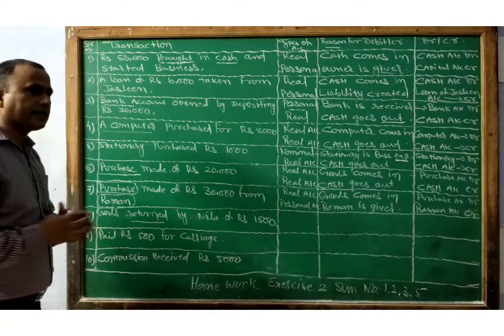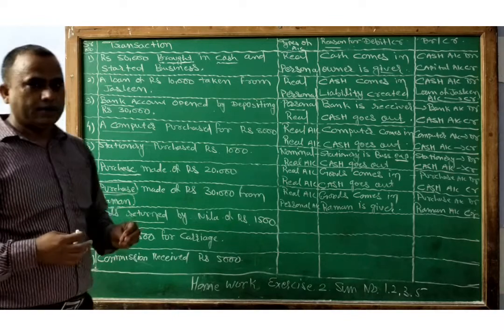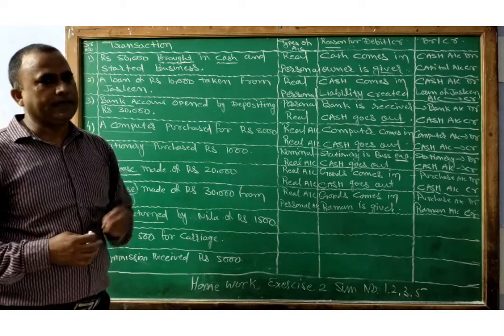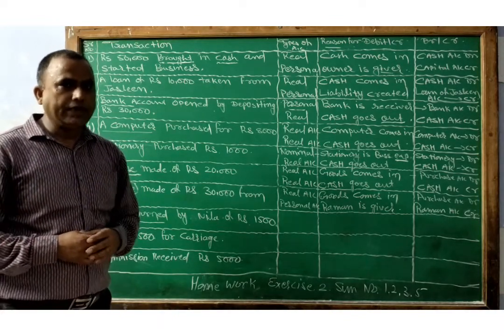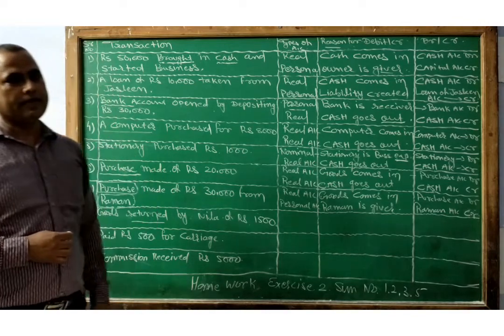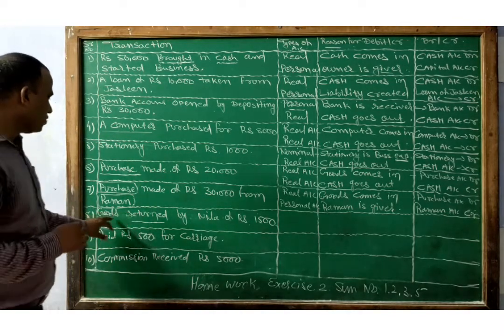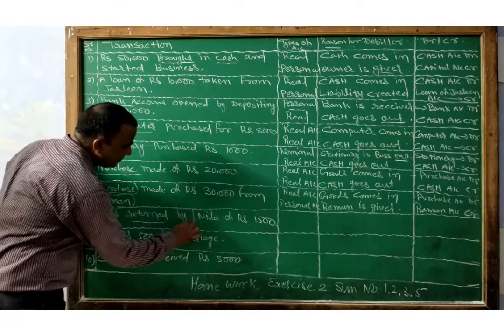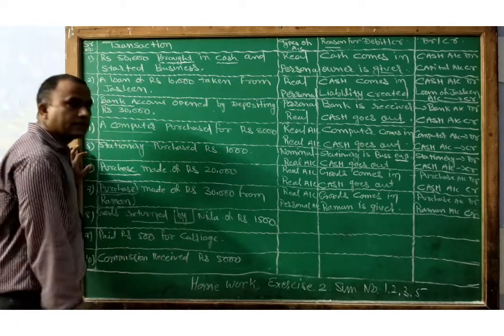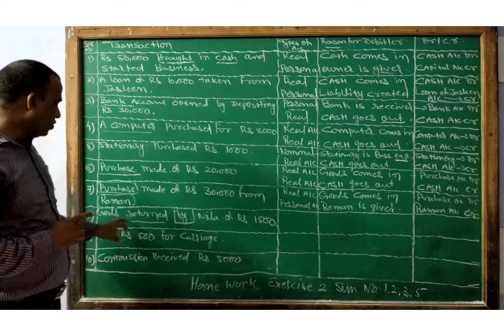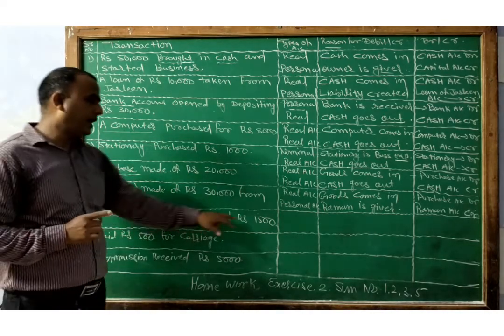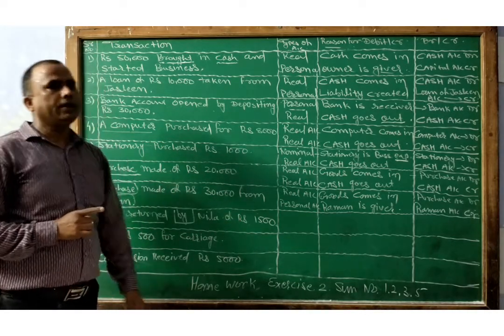If in a given transaction the word by is mentioned, that is sales return. If the word to is mentioned, that is purchase return. So in the given transaction, goods returned by Neela of rupees 1500, that is sales return.